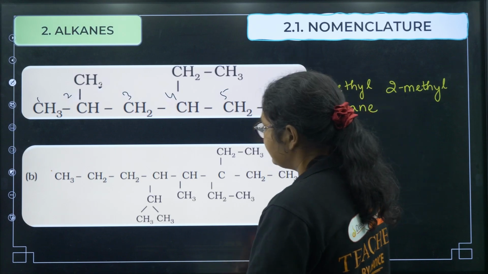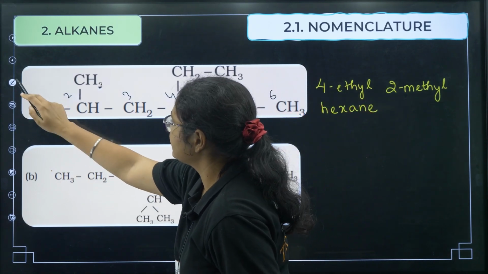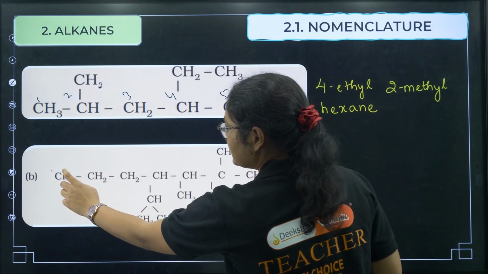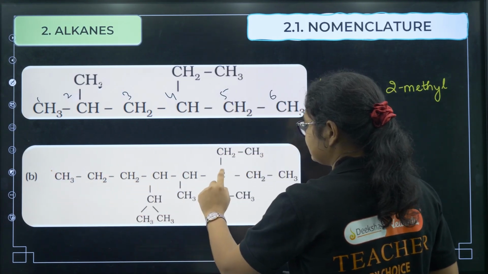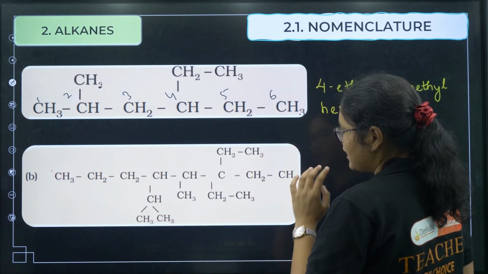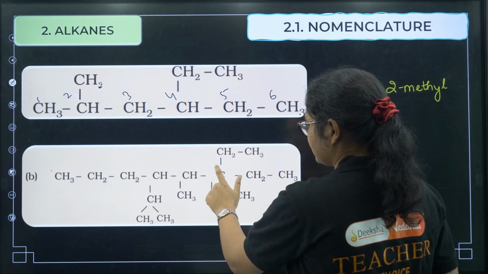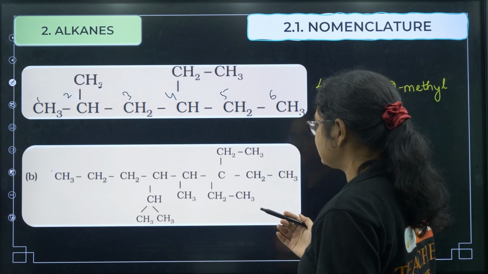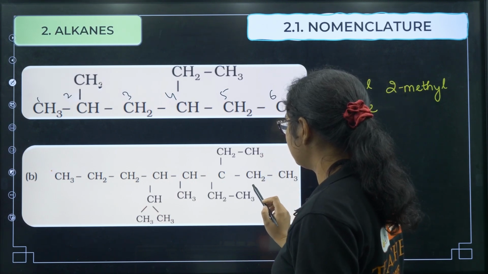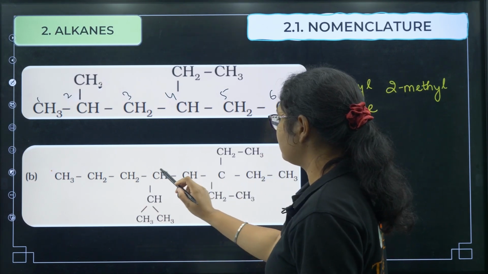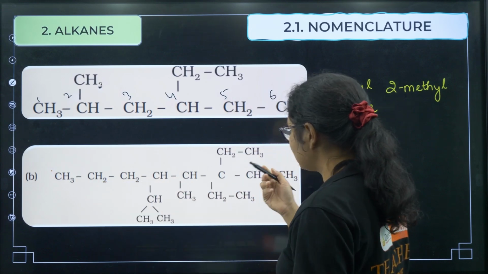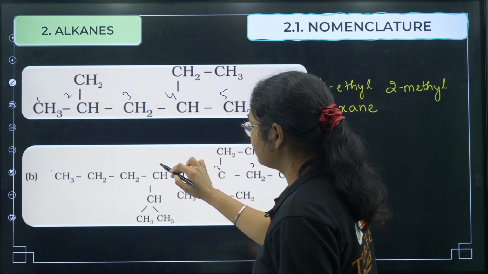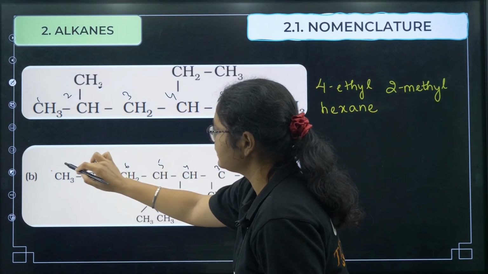Okay. Next we can see here, again you have to find the longest carbon chain. So if I see, it is 1 2 3 4 5 6 7 8, right? And if I see from the other side, anyway you get the same thing. So I will number it in this way: 1 2 3 4 5 6 7 and 8.